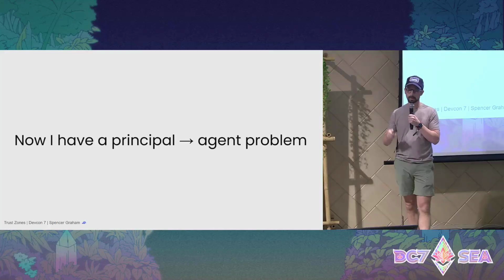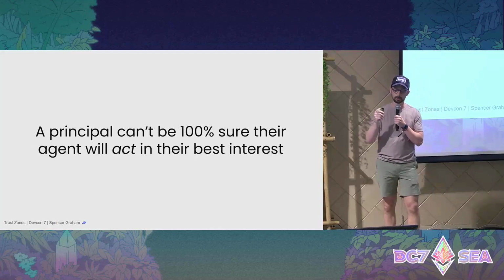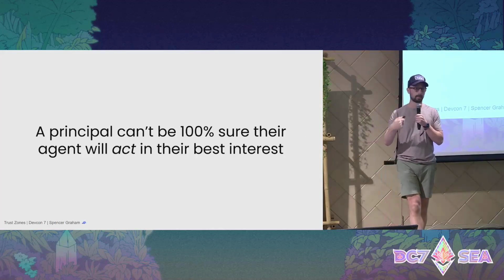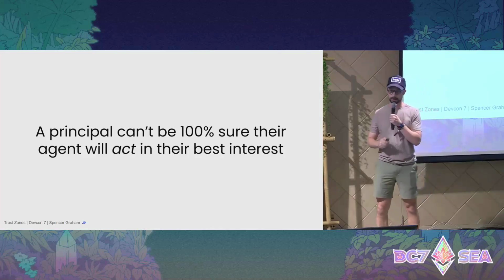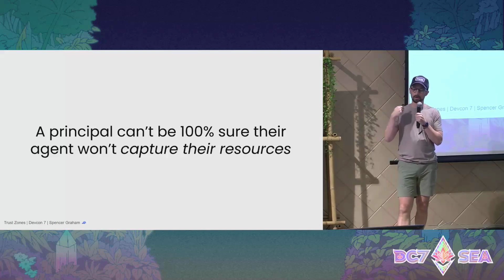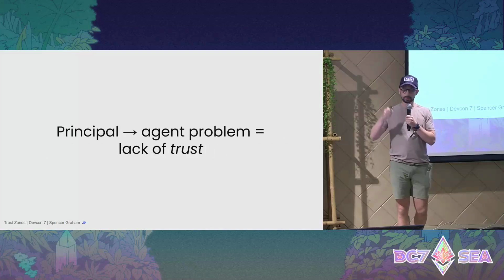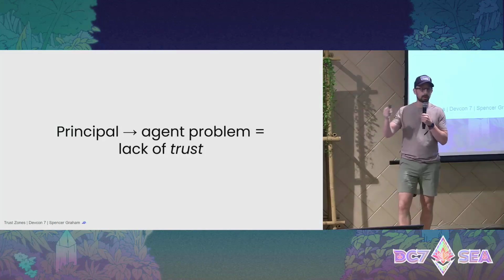What does that mean? That means I now have a principal-agent problem. A principal, like me, can't be sure that my agent will act in my best interest. I can't be sure that my agent won't capture my resources, or won't fulfill the task that I gave them. In other words, the principal-agent problem is that I don't trust my agent.